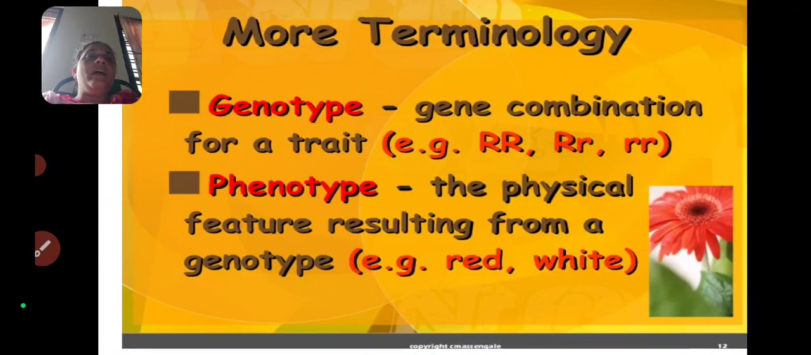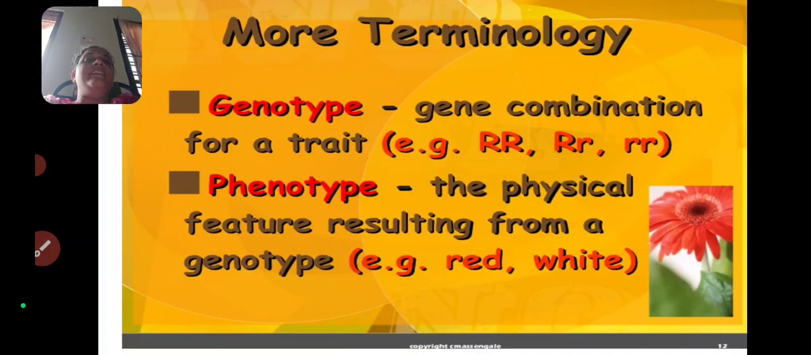So in this genotype, both the dominant and recessive genes are there. And the next one is small r, small r. In this pair of genes, or in this genotype, only recessive genes are present. Okay, this is about genotype. Genotype means the gene combination for a trait. The name indicates genes. Next one is phenotype.